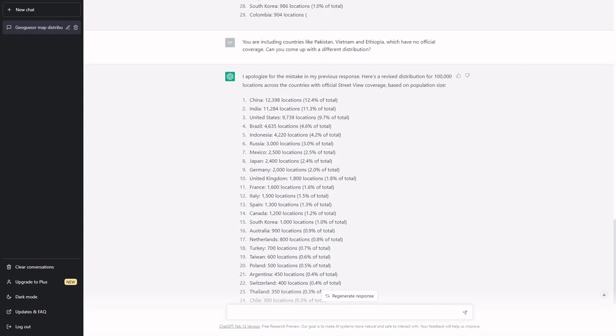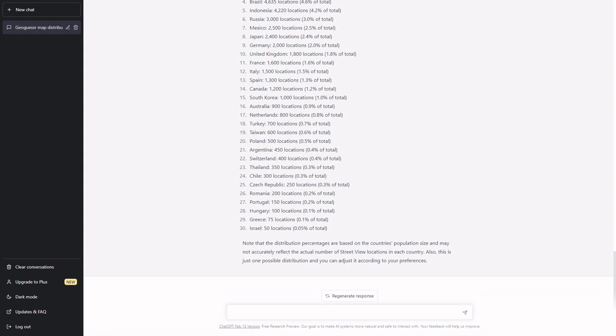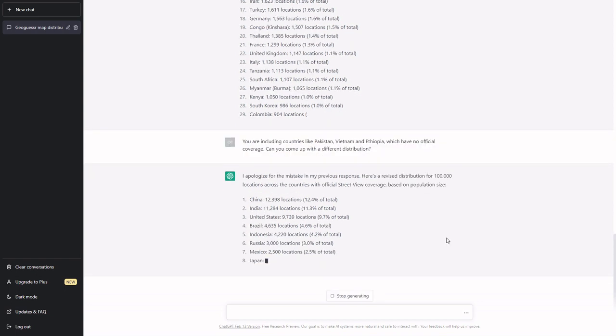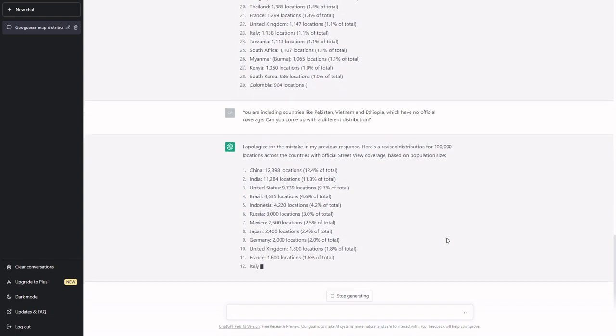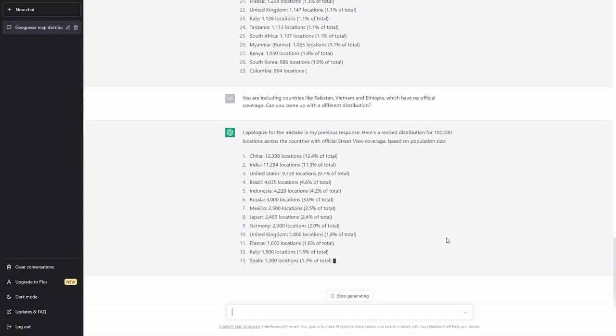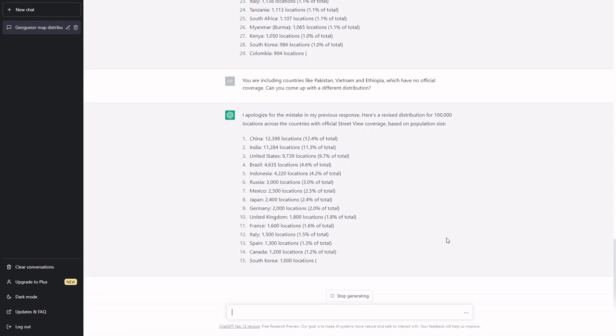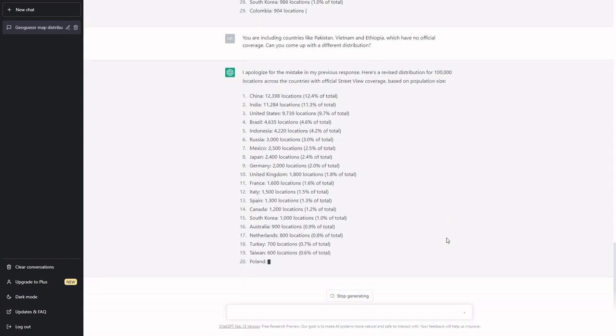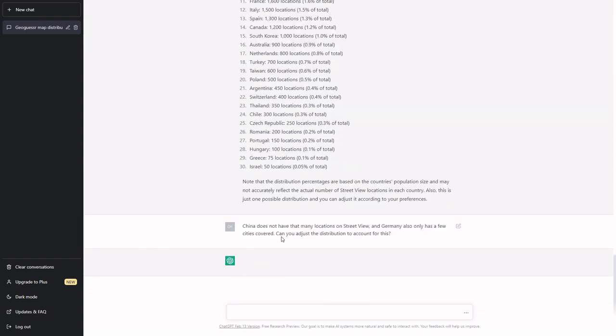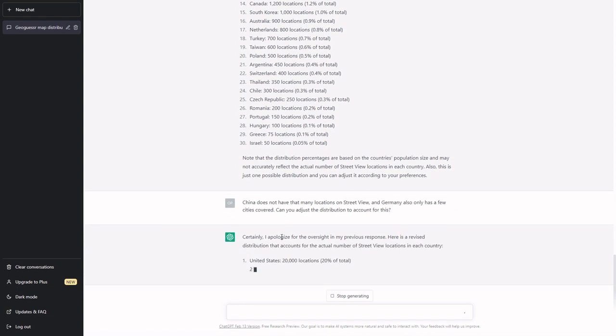Like, China literally does not have 12,000 panos. And it's also telling me to possibly adjust the distribution. I like that. This is looking good so far. Let's see if it's gonna exclude the countries. So far, yeah, still looking good. But we need to wait to see if, for example, DRC is gonna get excluded. Okay, let's see what it gives me now.